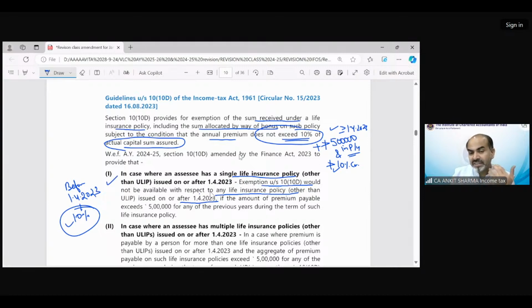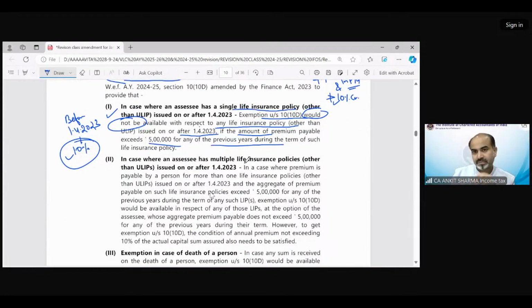So this point talks about it. And now the additional condition is, if the amount of premium payable exceeds 5 lakh for any of the previous years, the exemption would not be available. If the premium amount is exceeding, then exemption of 10(10D) would not be available. Clear? What if you have multiple insurance policies? In case an assessee has multiple life insurance policies other than ULIP, no policy should have premium exceeding 10% as well as 5 lakh rupees.